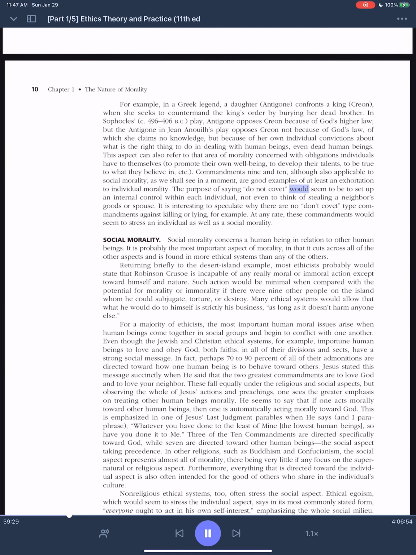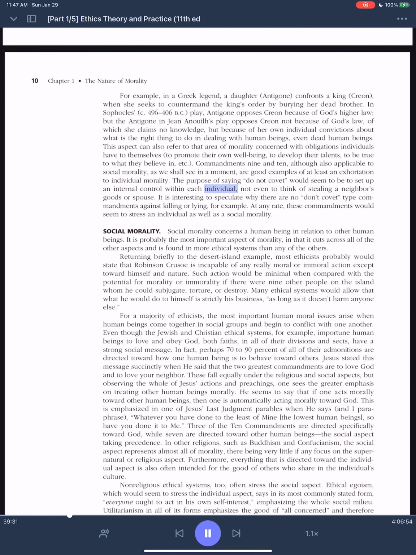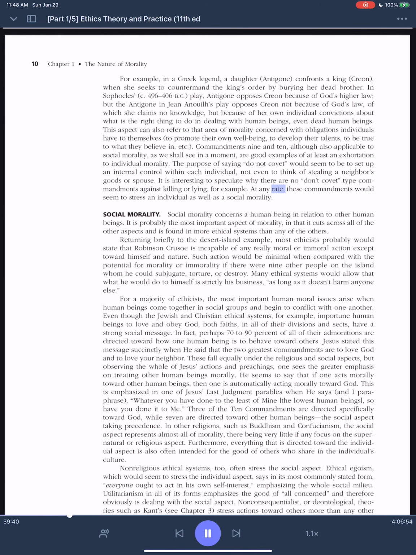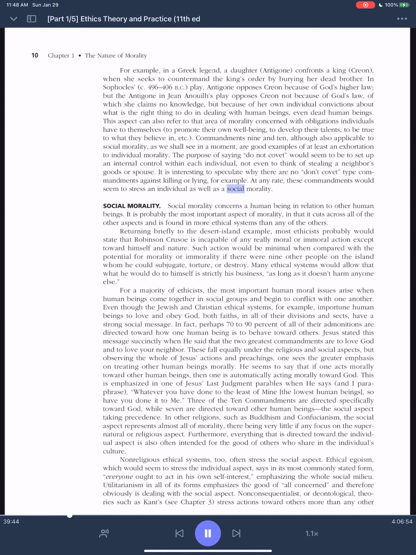The purpose of saying do not covet would seem to be to set up an internal control within each individual, not even to think of stealing a neighbor's goods or spouse. It is interesting to speculate why there are no don't covet type commandments against killing or lying, for example. At any rate, these commandments would seem to stress an individual as well as a social morality.